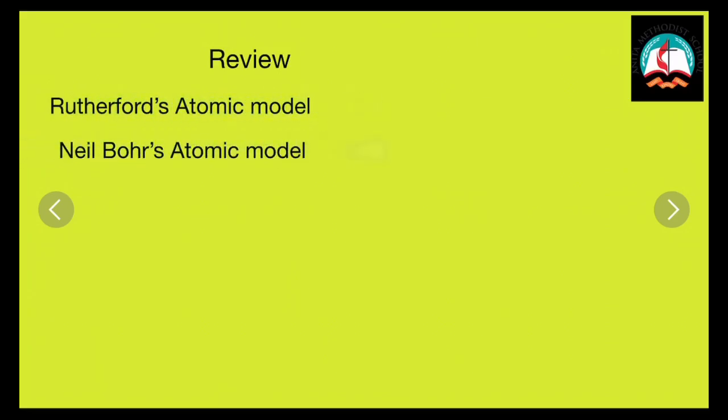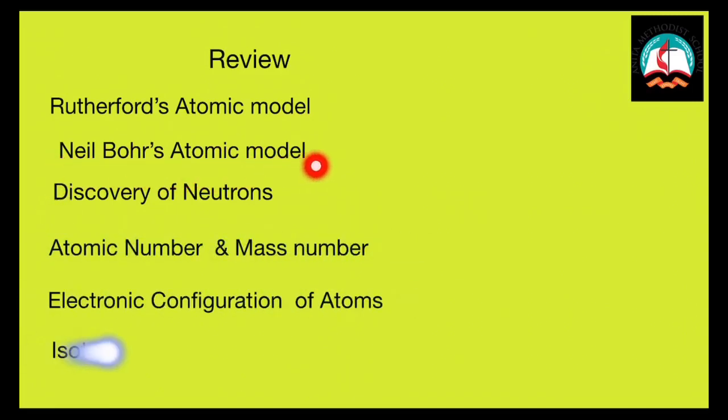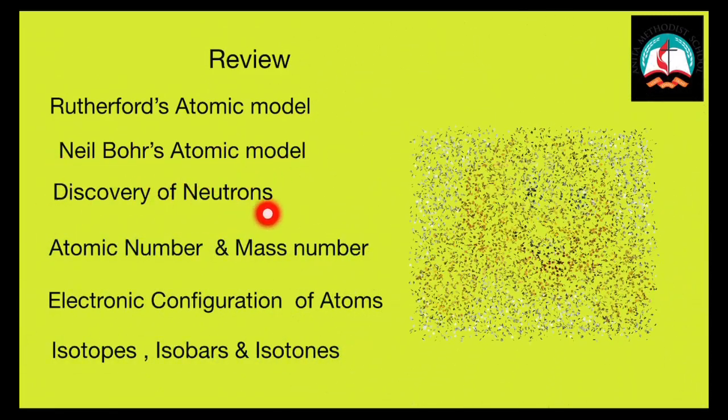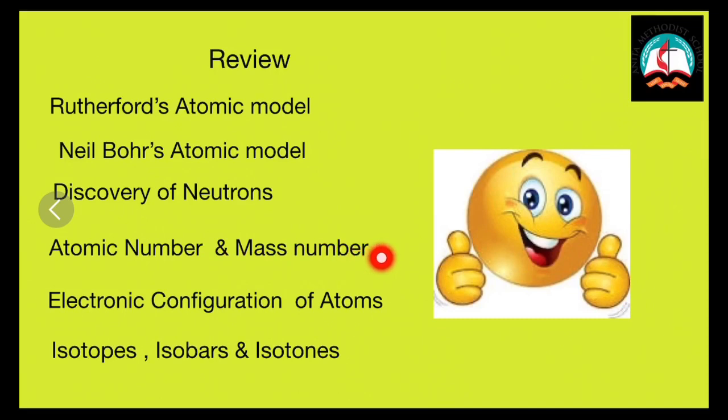Finally, let us have a review of what all we studied. Today we studied about Rutherford's atomic model, Niels Bohr's atomic model, discovery of neutrons, atomic number and mass number, electronic configuration of atoms, isotopes, isobars and isotones.